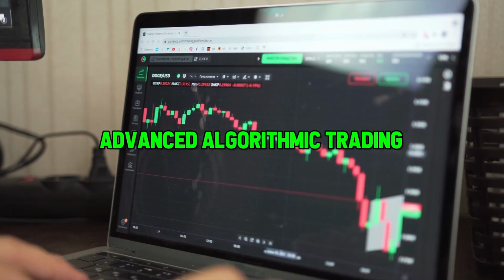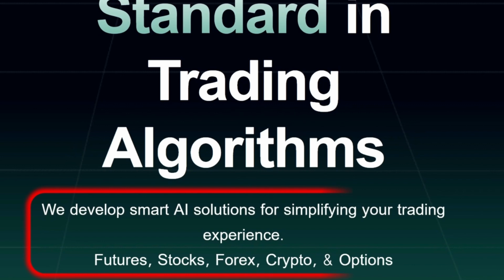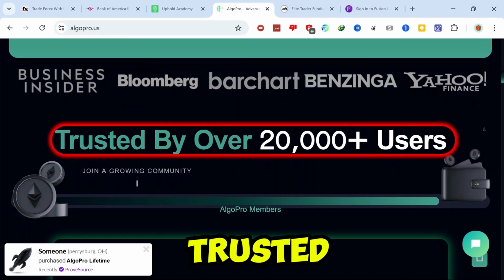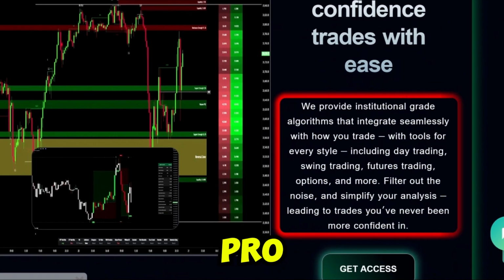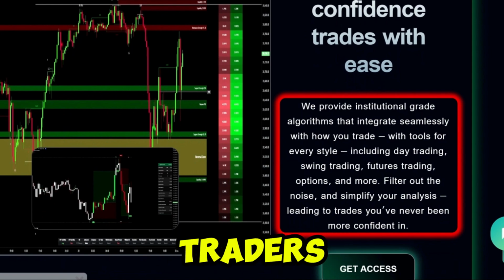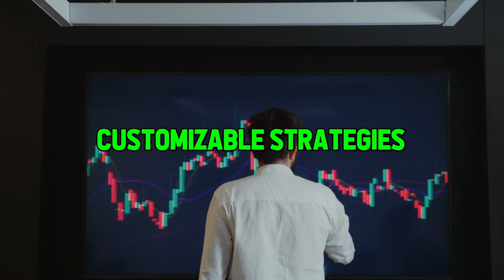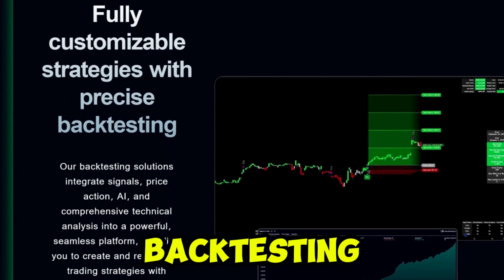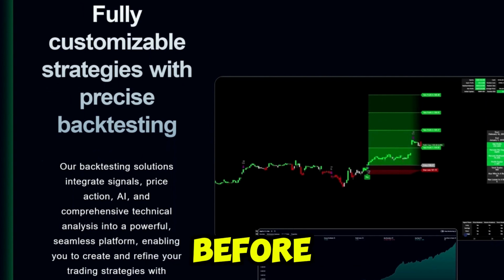Key features: advanced algorithmic trading. AlgoPro is designed to simplify trading with smart automation for markets like futures, forex, crypto, and options. User-friendly experience. Trusted by thousands of users, AlgoPro provides a seamless and intuitive interface, making it accessible for traders of all levels. Customizable strategies. Create and optimize your trading strategies using advanced backtesting tools to fine-tune performance before going live.